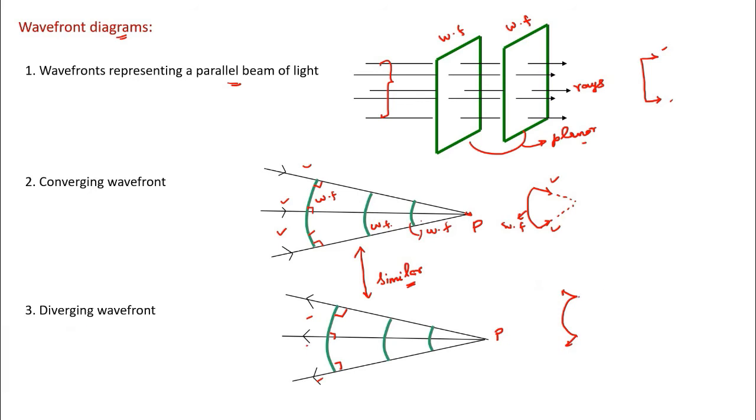This is the diverging wavefront. Look at the arrows. This is the wavefront part. These are the ray side. So we have seen three cases: parallel beam of light and its short form, converging beam of light and its short form, diverging beam of light and its short form. In all these cases, we have represented the wavefront diagram. Understood that?